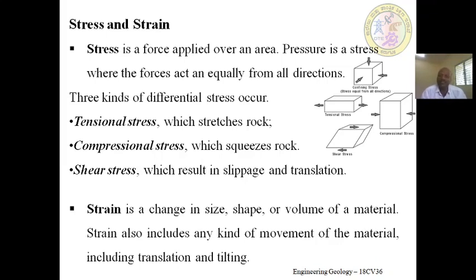And shear stress, where stress is applied diagonally on a rock material, so in that rock material we can find slippage and translation. Due to this stress, the rock changes its size, shape or volume, which is called strain. The strain also includes any kind of movement of the material, including translation and tilting.